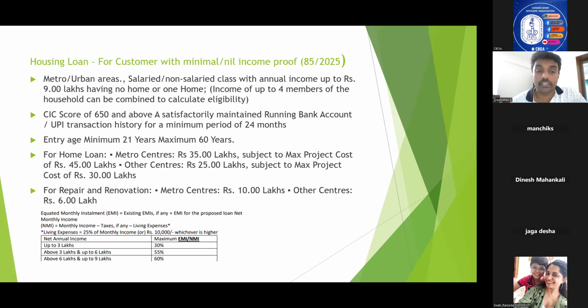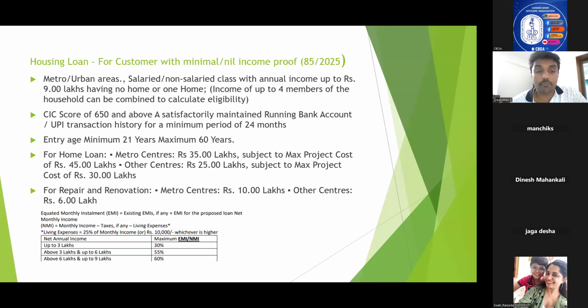Take the net monthly income, subtract any taxes, and deduct the living expense, which will be 25% of monthly income or 10,000, whichever is higher. Then you need to divide EMI by NMI.